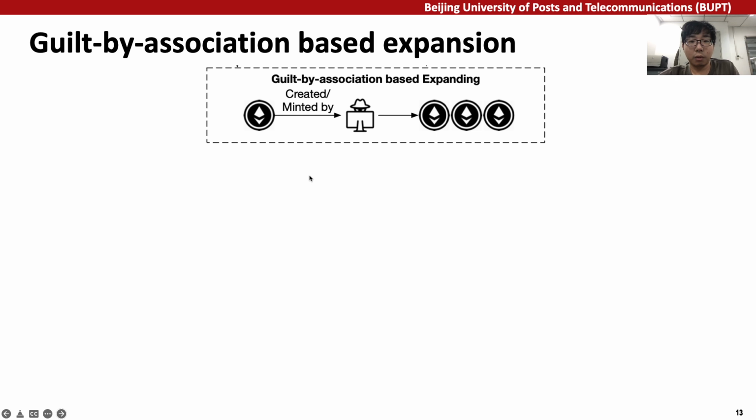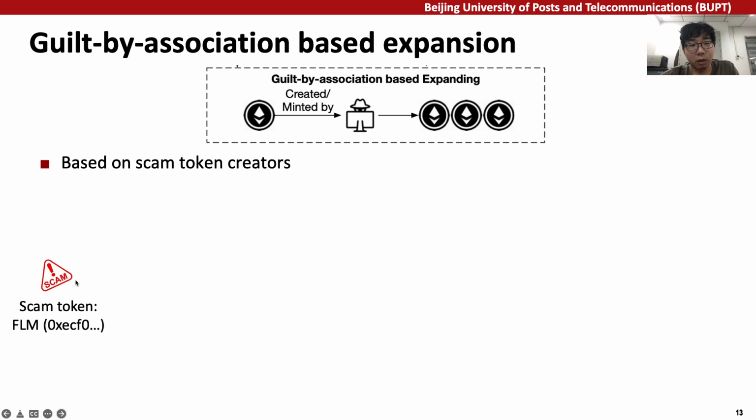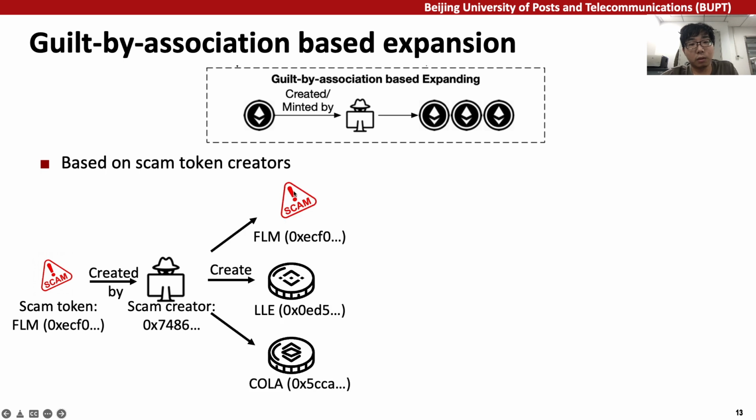Besides the scam tokens we label, other tokens or pools created by scam creators are likely to be scam tokens as well. We call this strategy guilt by association, and we develop two ways to expand for more scam tokens. The first is expansion based on scam token creators. Let's see an example. This scam token FLM is created by a scam creator, and the creator also created other tokens. These tokens could also be scam tokens.